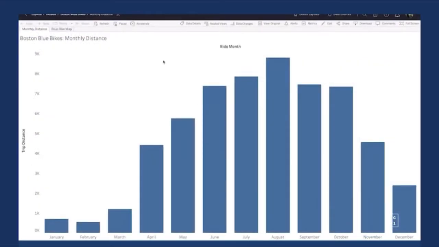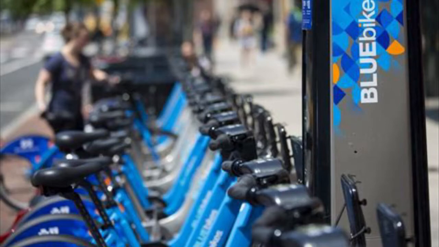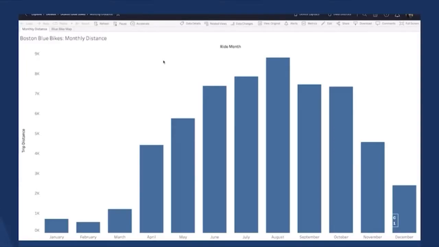Let's say I work at Boston Blue Bikes, which is the bike share program in Boston. Now, I'm going into a planning meeting for next year, and so I want to understand how we should allocate our budget. I pull up this viz where I'm looking at the distance that people traveled and what month they traveled in, and I noticed that it looked like people rode bikes a lot in August. I want to know, is this something that was particular to the last year, or is this something that we should plan for next year?